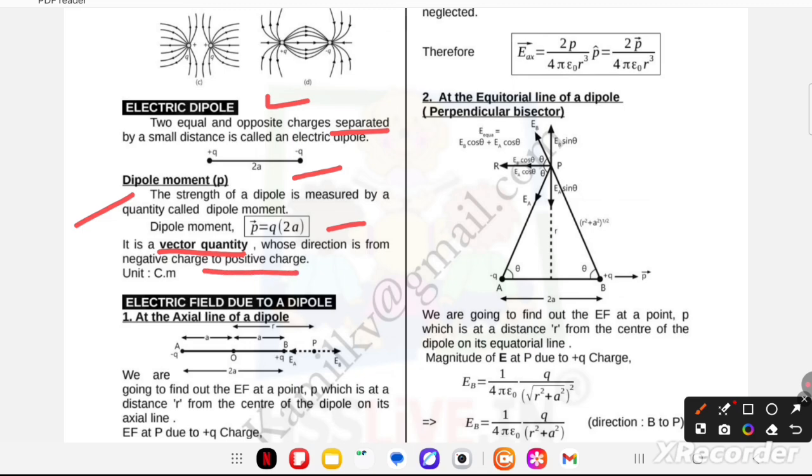This is very important in the exam. What is the direction of dipole moment? Very very important line: direction from negative charge to positive charge. The unit of electric dipole moment is coulomb meter.